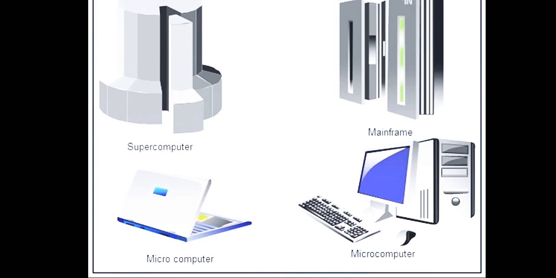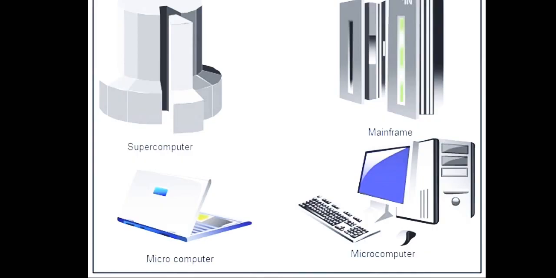PCs, meaning personal computers, are used to create and store documents, maintain accounts, keep a record of data like names, addresses, phone numbers of friends and relatives, play games and listen to music. A laptop computer is also a type of personal computer.